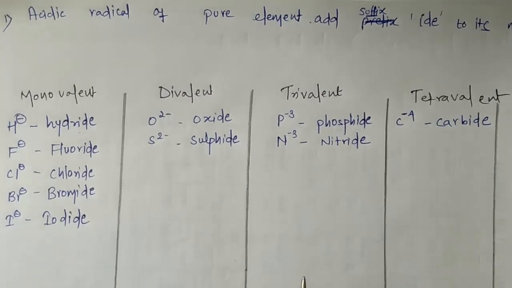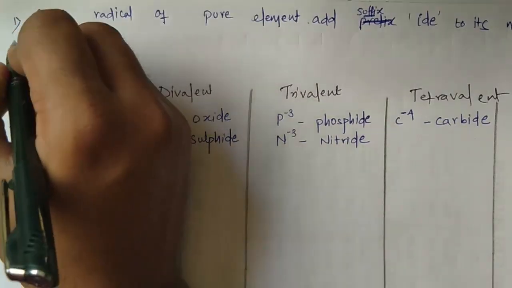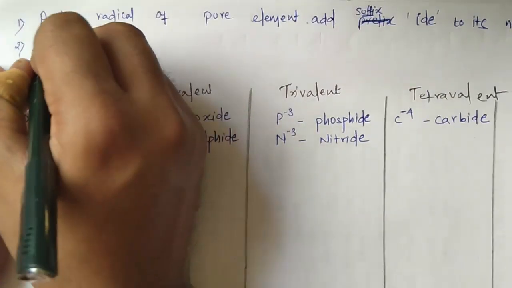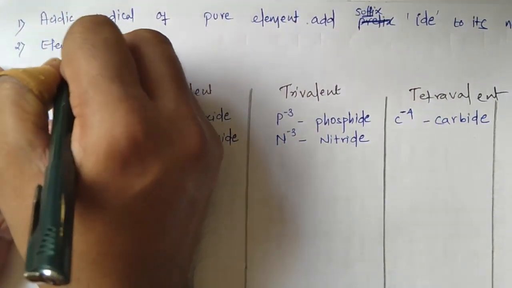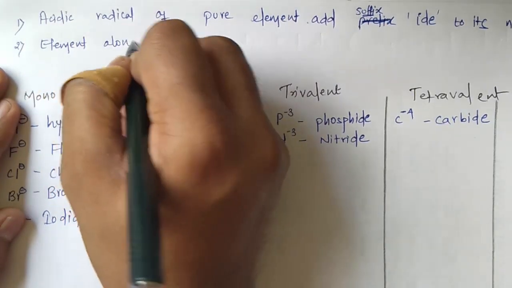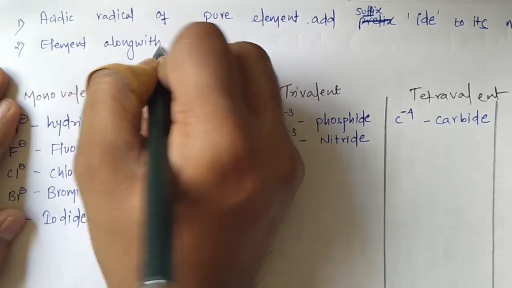Now we switch to the next rule. Now it will not be a pure element, it will be an element along with oxygen.